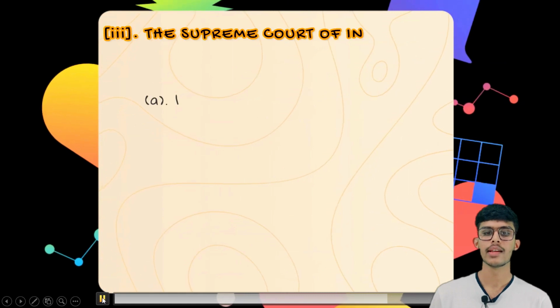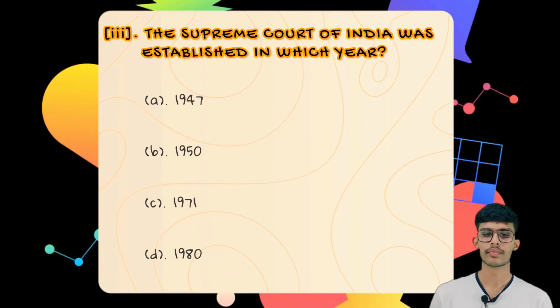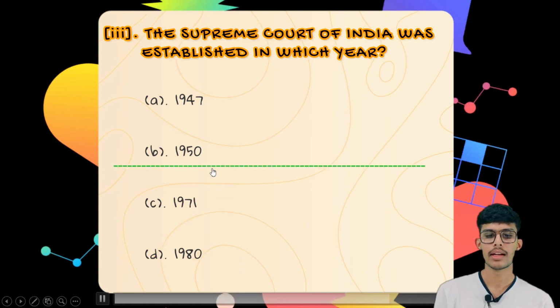The third question is, the Supreme Court of India was established in which year? The first option is 1947, the second option is 1950, the third option is 1971, and the fourth option is 1980. As I told you, the Supreme Court came into existence after the adoption of the Indian Constitution, which was adopted on 26 Jan 1950. So the correct option is 1950.